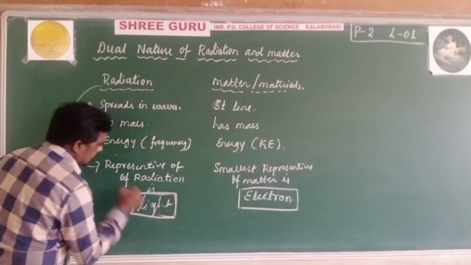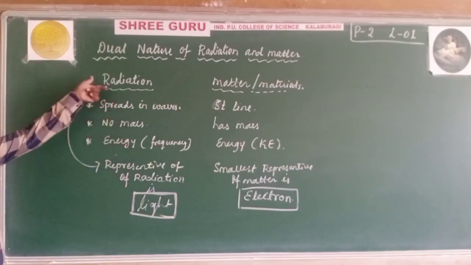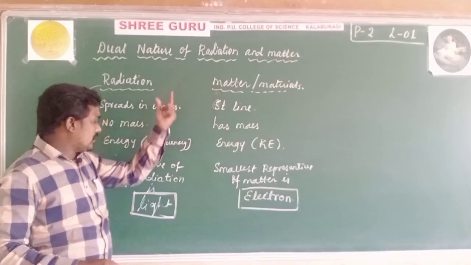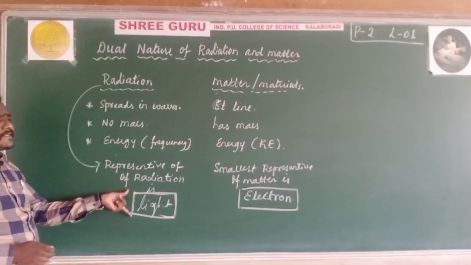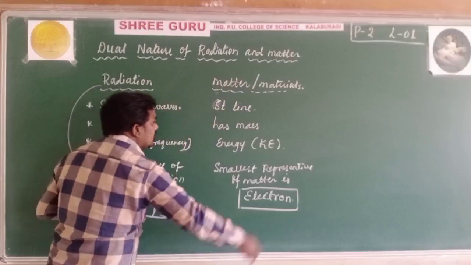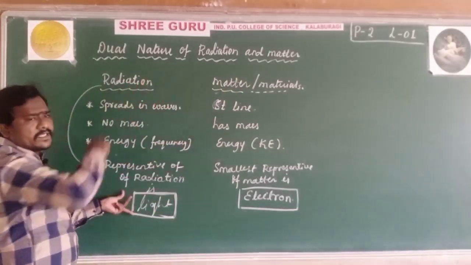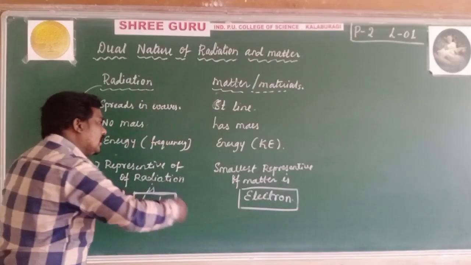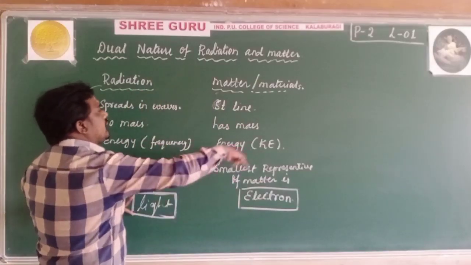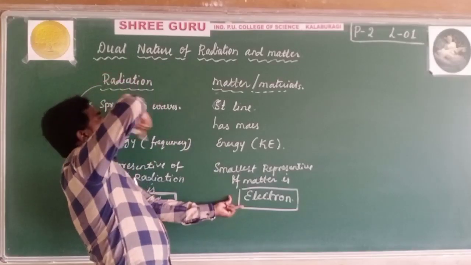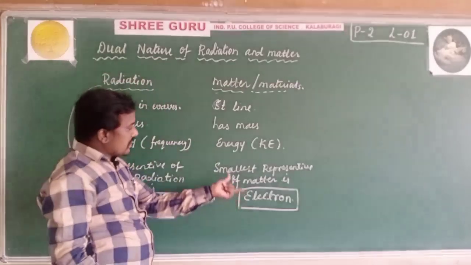Smallest, and this is the representative of radiation, and this is the representation of matter. Light obeys all the properties of matter, and electrons also follow the properties of radiation.